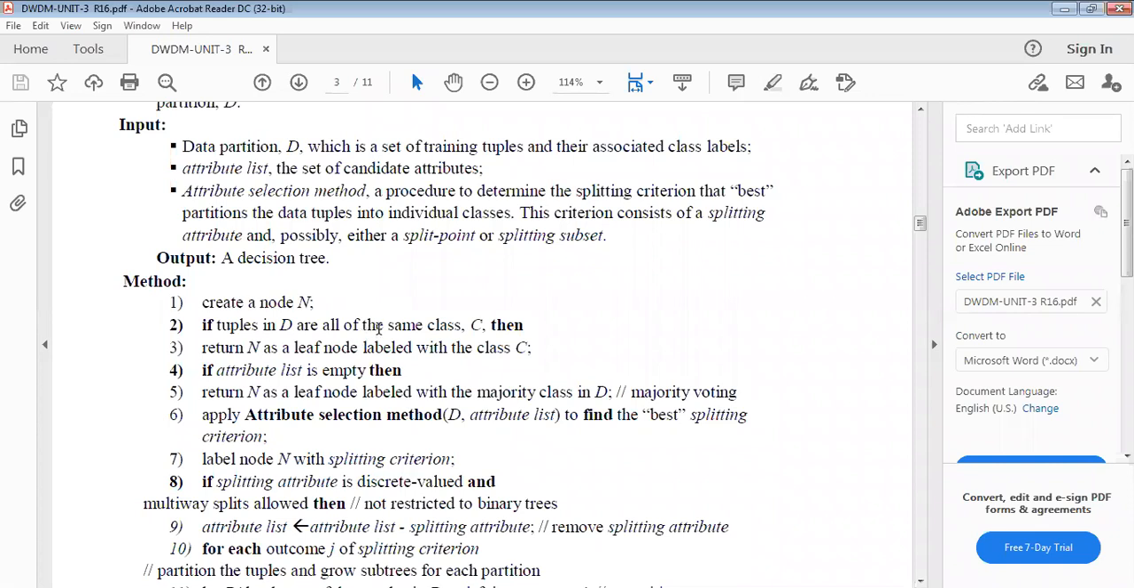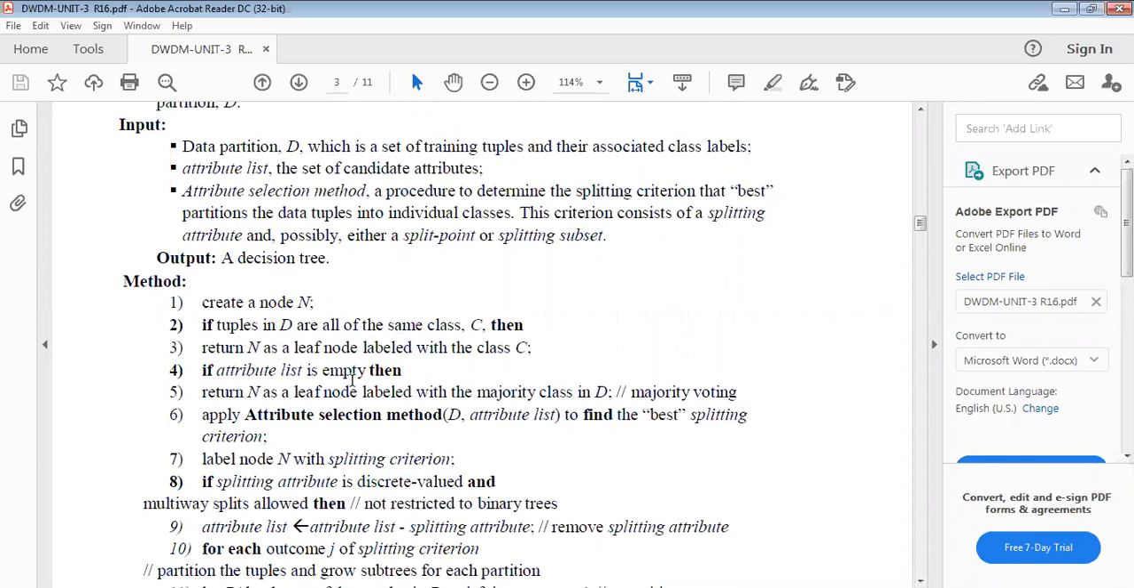Here, first you have to create a node N. If the tuples in D, the data partition, are all of the same class C, with no higher class and no lower class, then return N as a leaf node labeled with the class C. So wherever all the tuples belong to one class, we represent that as a leaf node.